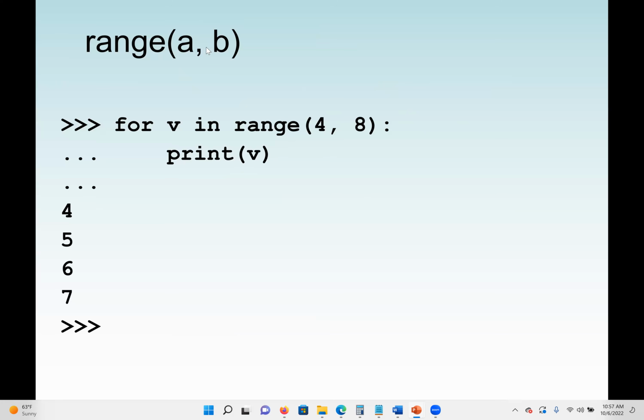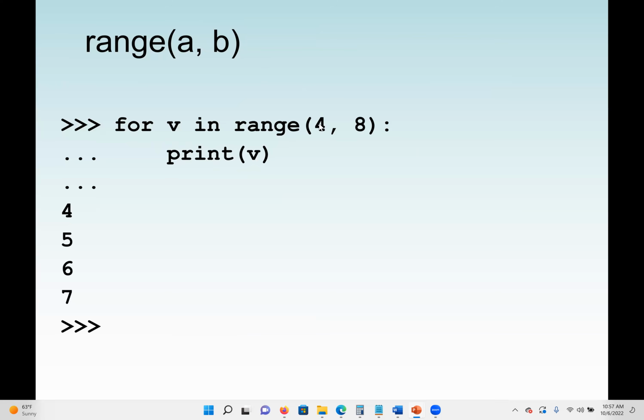So when a range has 2 values, the first is where we start from, but the second, B, will be B minus 1. So if B is 8, we go up to 7, but we start from 4. Here you can see this program is going to print the value of V. We say for V in range 4 to 8, print V.